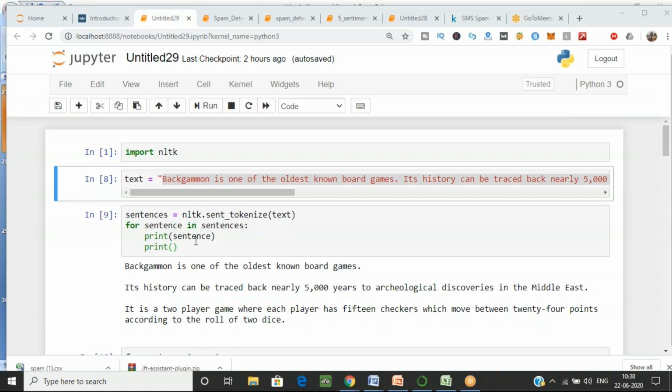When I'm printing my sentences, you can see over here my output is 3 lines, and I have put a break because I want a new line after each statement. You can see the space over here also, because I want that. It is done with the help of this print. So I have the paragraph, I have divided it into sentences. We have 3 lines over here, as you can see in the output. Is everyone getting the output? Type yes or no.